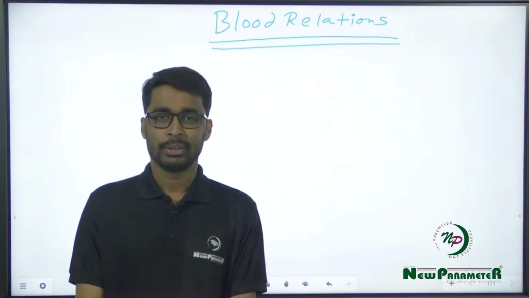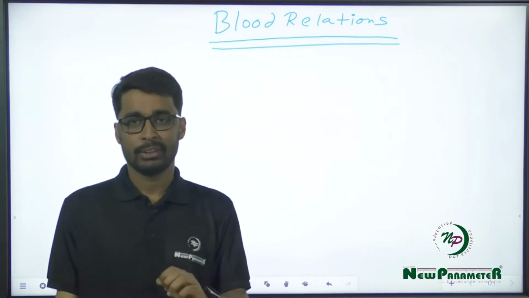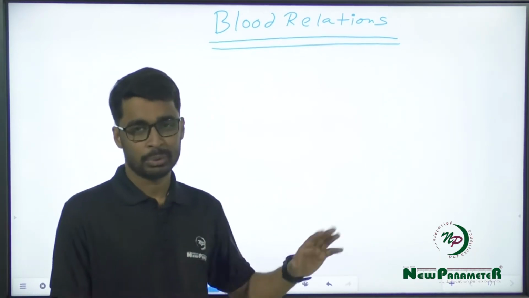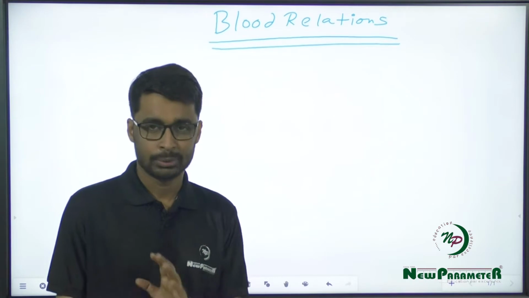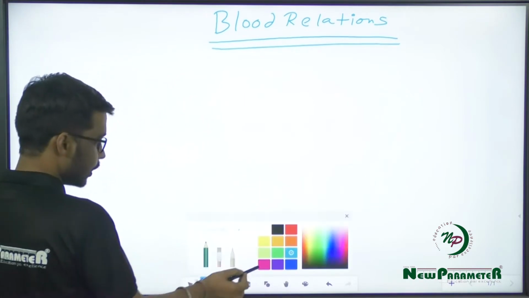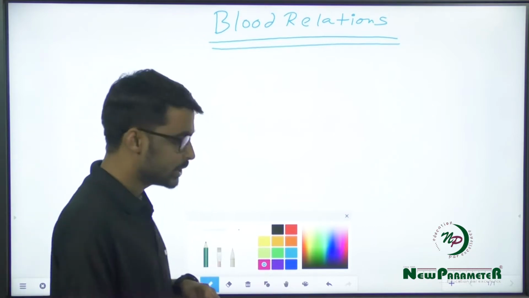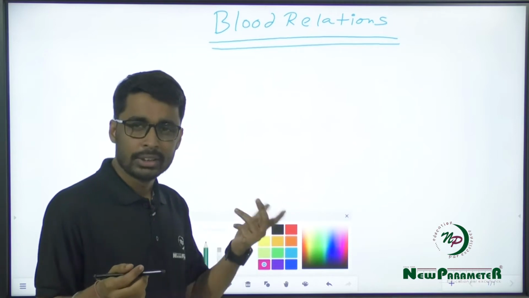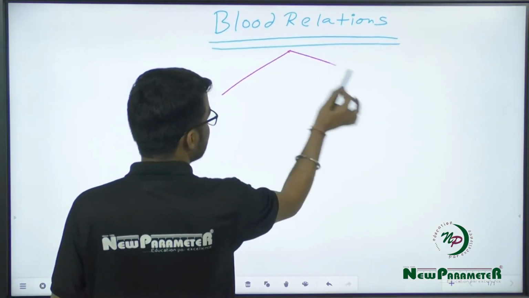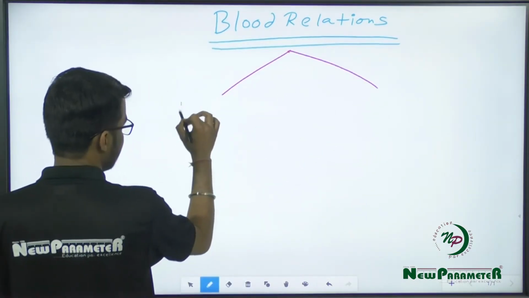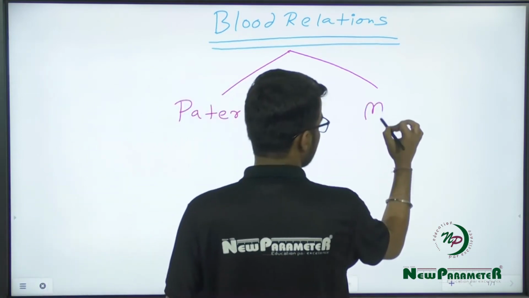Today, in this session, we will be discussing a very important topic called blood relations. Now, this is a very confusing topic for you all, so please make sure that you pay complete attention here because I will be telling you a trick which you have never heard so far. Right? So when I talk about blood relations and if I ask you a question, how many types of blood relations do you have? Many people would be saying 5, 6, 10, 12, 8, whatever that one knows. But it would be a great surprise to you that there are only two blood relations that you have. One is called paternal and one is called maternal.